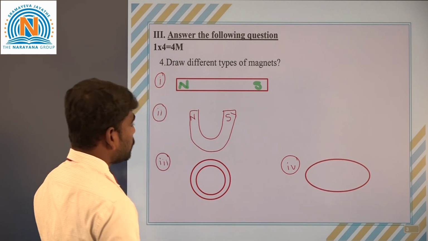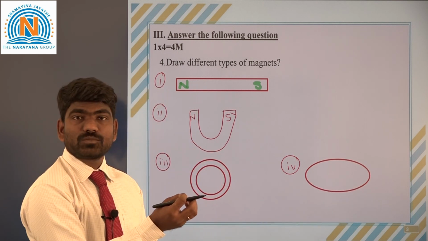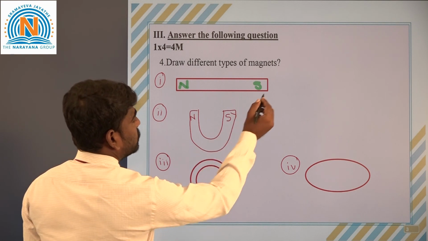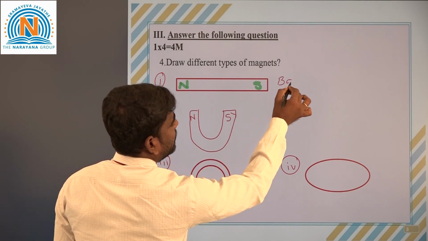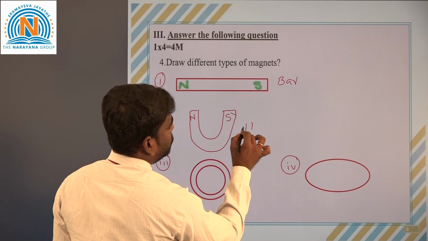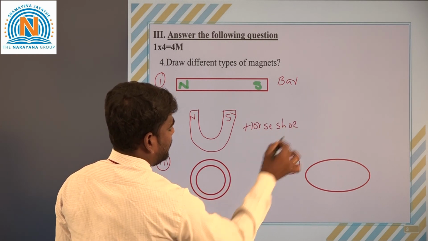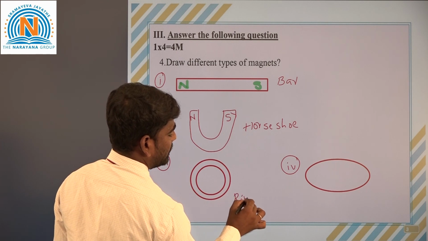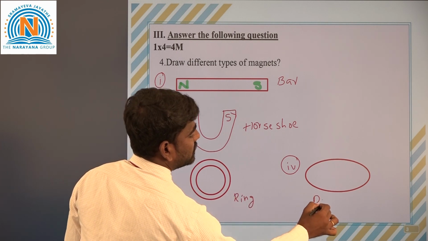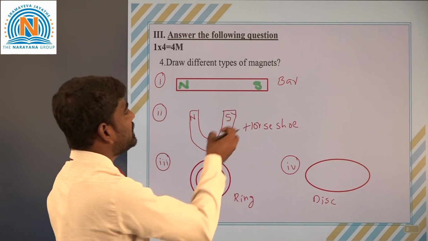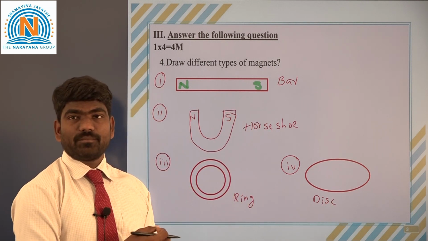So these are the different types of magnets which we have now. This is a bar magnet and this is a horseshoe magnet, and this is a ring magnet, and this is a disc magnet. So these are the different types of magnets.